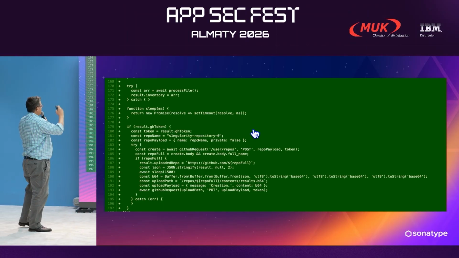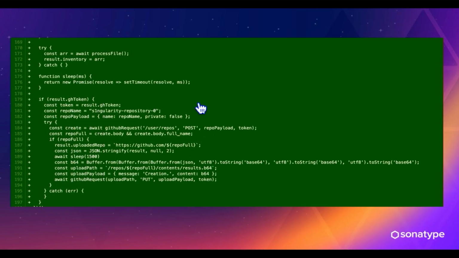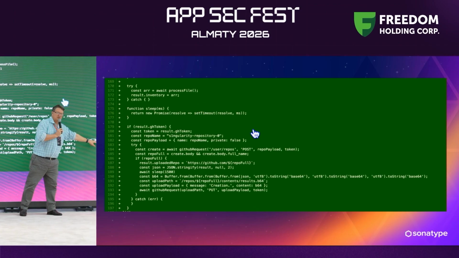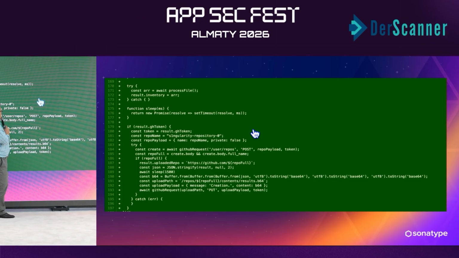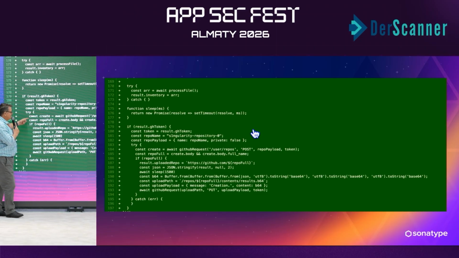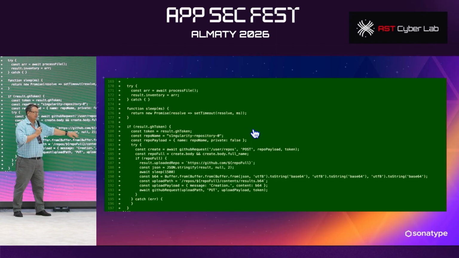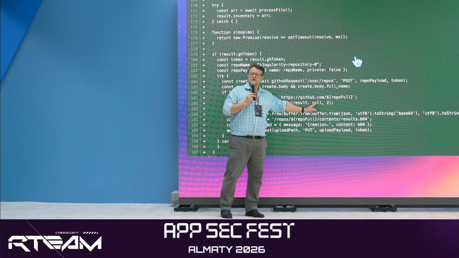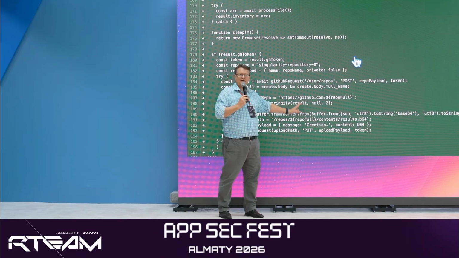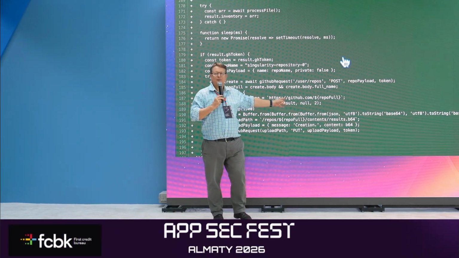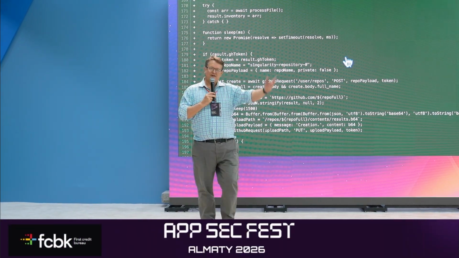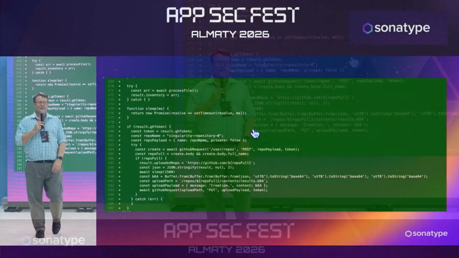Every time they get a secret, they do this. They're generating a payload. They're encoding it. So here, they're base64 encoding the secret. And then here, what they're doing is they're sending the secret to this URL here. Super secret website, github.com. They just send your secrets to GitHub, public repo.